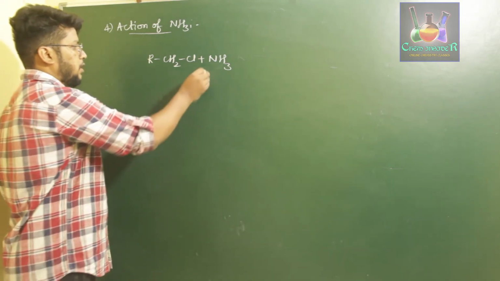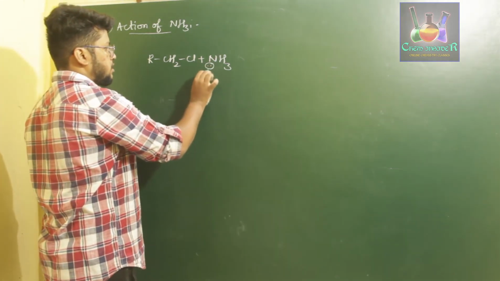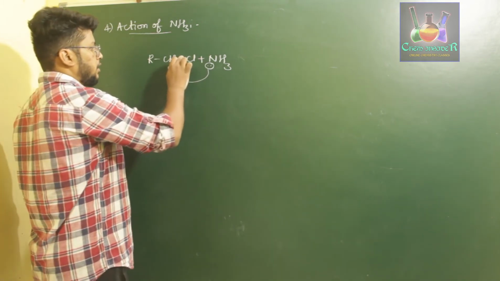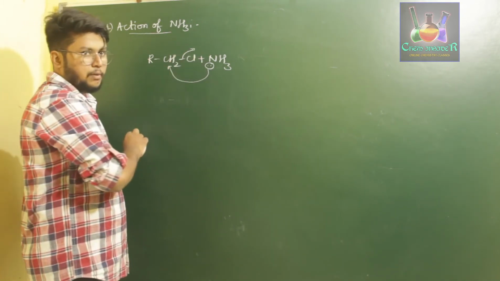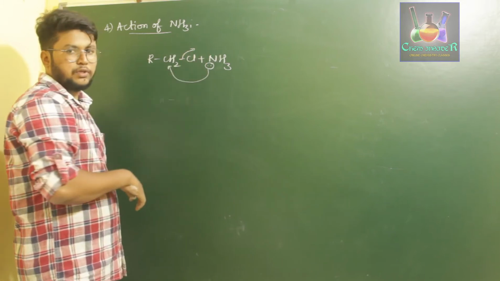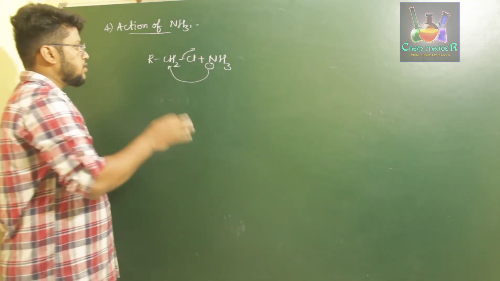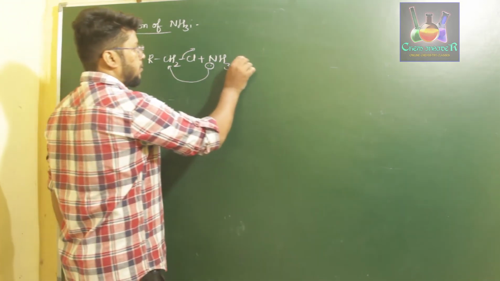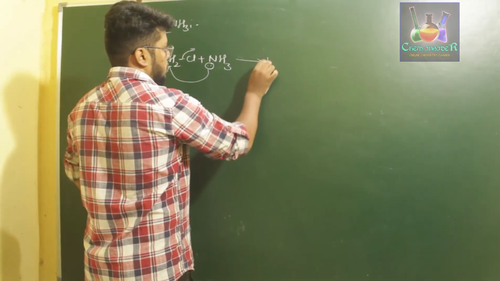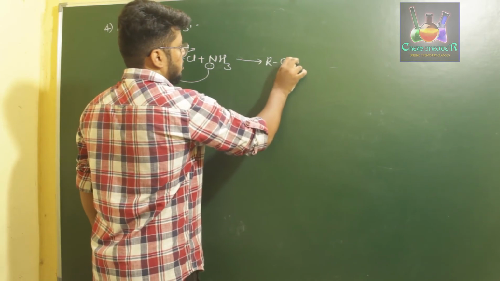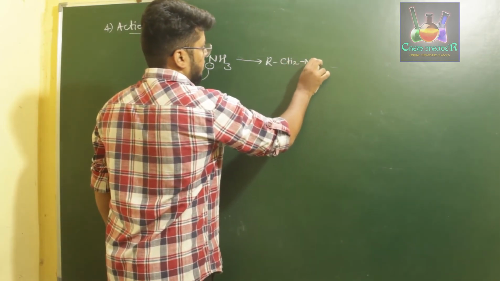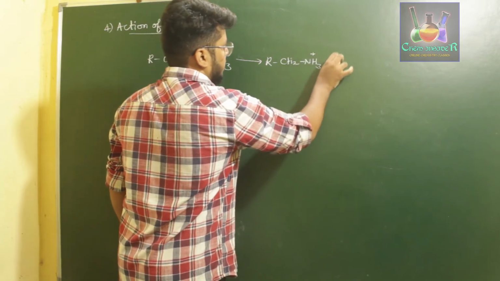it has a lone pair of electrons on nitrogen. This lone pair of electrons first attacks the CH2 carbon and then this removes the chlorine atom, which in turn ends up as HCl. So first it forms a quaternary compound called ammonium alkyl salt, that is RCH2NH3+ Cl-.